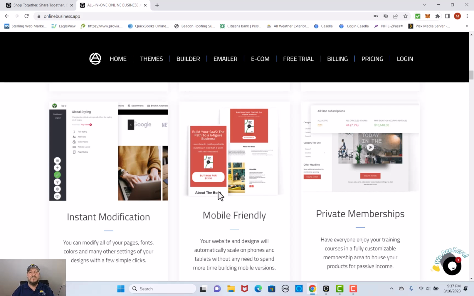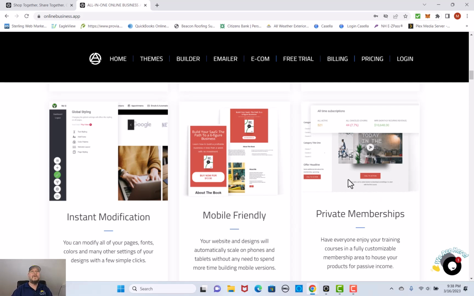It is actually designed so that your websites and design will automatically scale to phones, to tablets, without any need to spend thousands of hours and time and money just trying to change it, so that you build one thing for one, then have to redesign everything for it to fit another. It does it automatically for you. That is absolutely amazing.